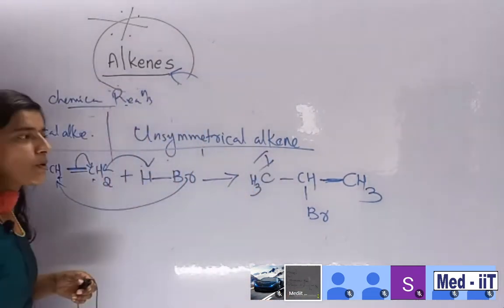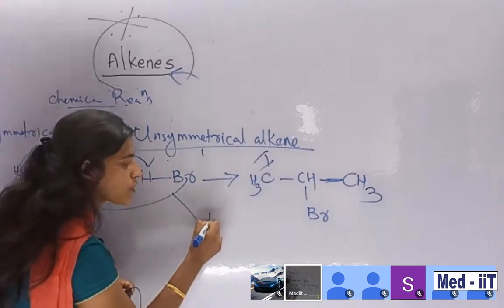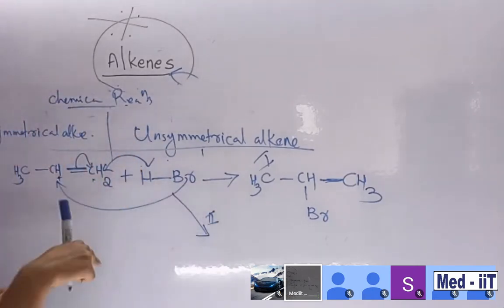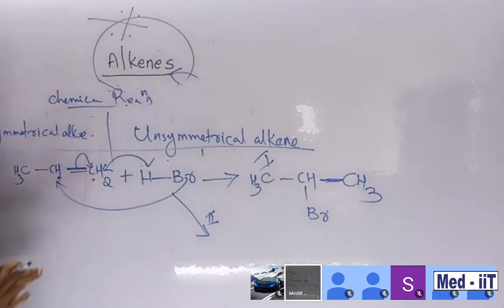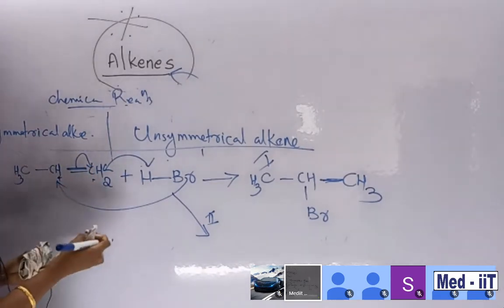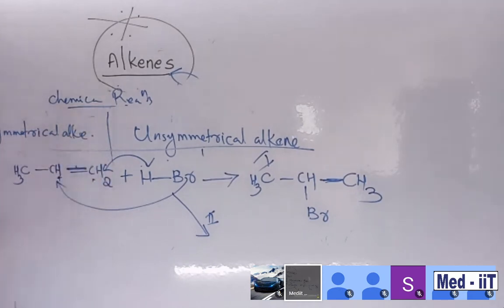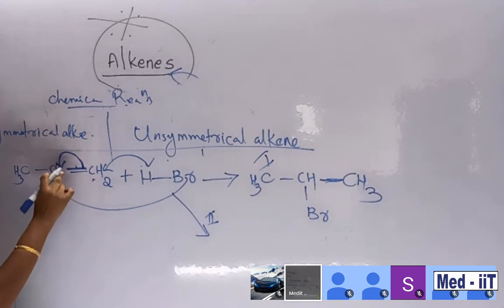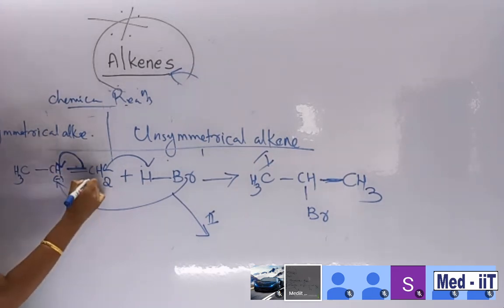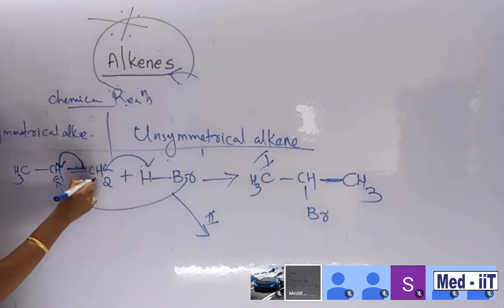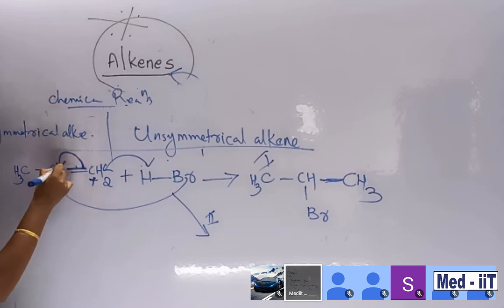What about the remaining possibility? The second possibility I want to write here. Suppose there is a shifting, this shifting is reversed. We can do it like this only, no issue. So what happened? Suppose we are shifting to here, it will get the charge and then it will get positive, because the bond is breaking. So there is a deficiency of electrons. That's why we are specifying a positive sign, and then increasing the number means shifting to here. This carbon is more electron rich. That's why they are specifying like this.